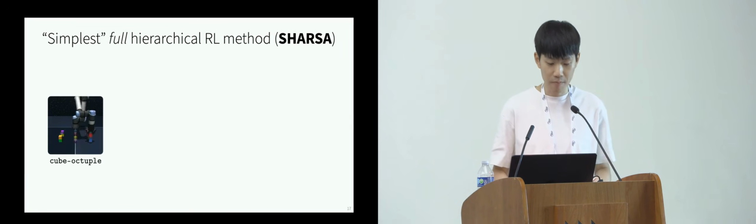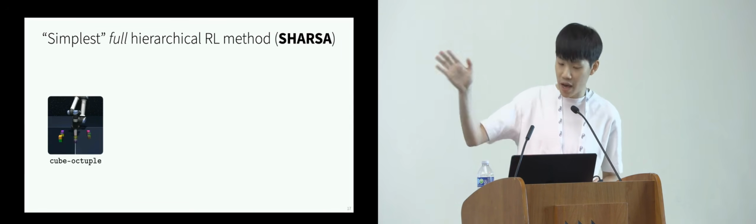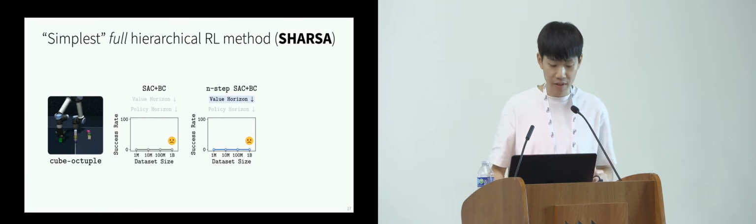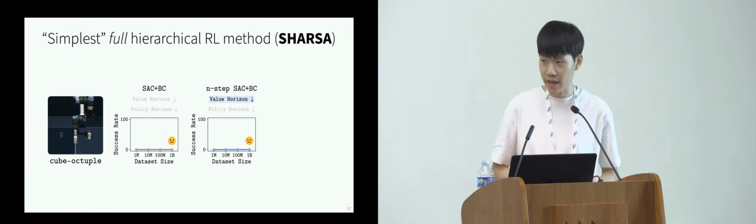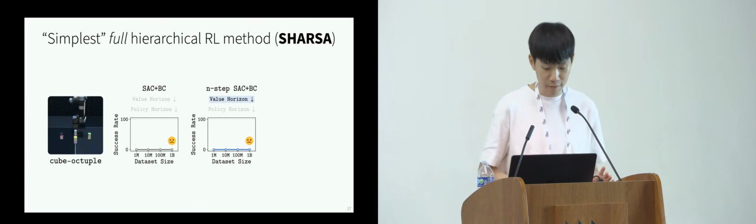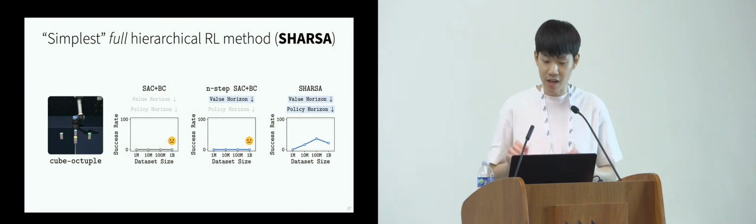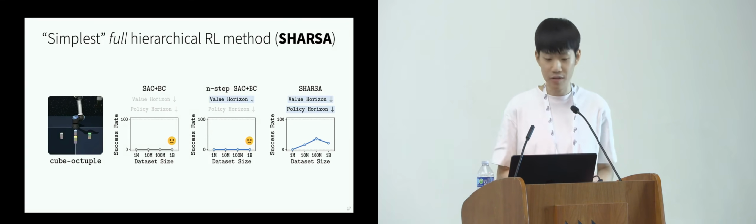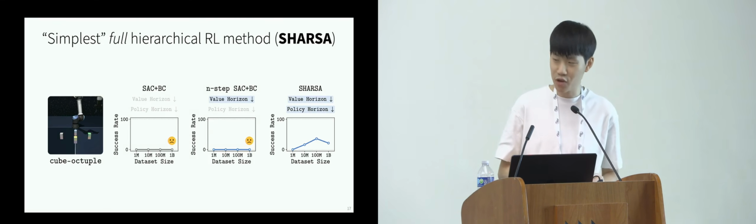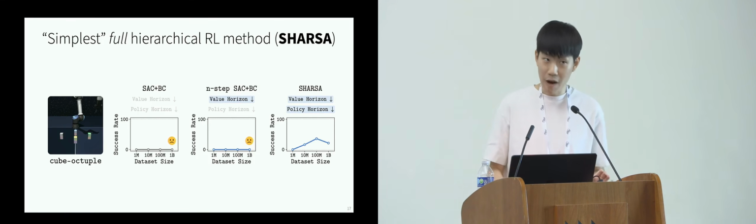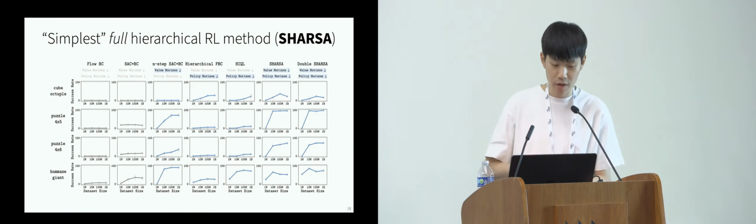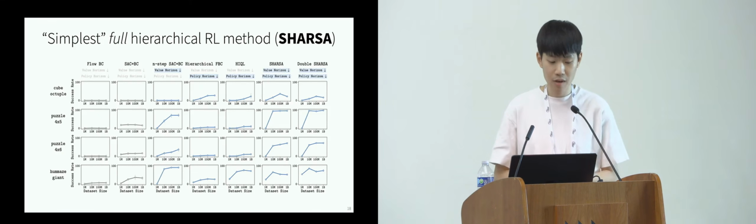And we show that if we evaluate SHARSA on this task, cuboid tuple, previously both SAC plus BC and n-step SAC plus BC failed to scale or even failed to achieve any non-trivial performance. But SHARSA is actually one of the first methods that is able to achieve non-trivial performance on this very hard, very difficult task. And we found that this is the case across the board, including cube manipulation, combinatorial puzzles, and humanoid control.